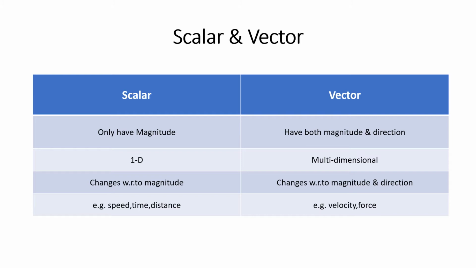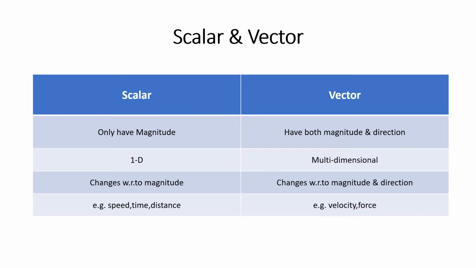So a scalar quantity changes with respect to magnitude only, having only magnitude and one dimension. But a vector quantity changes with respect to magnitude and direction. The basic definition of a vector is that it has both magnitude and direction, so it changes with respect to both. So what are the examples? Examples are very basic and very main in scalar and vector according to engineering mechanics.